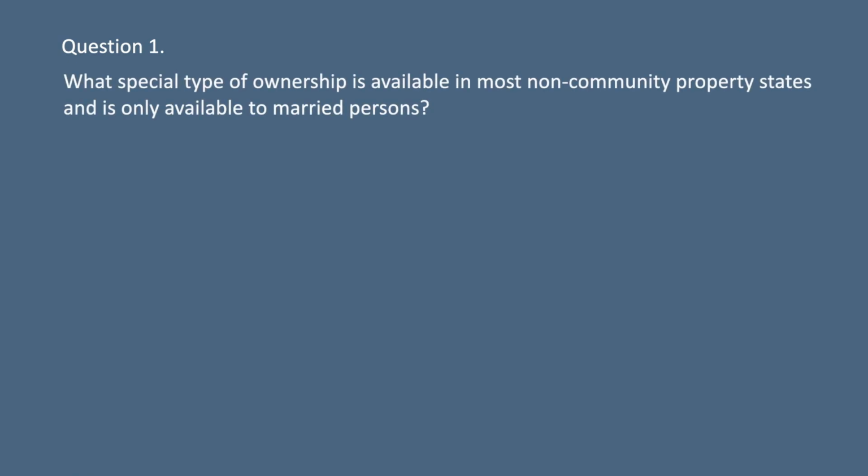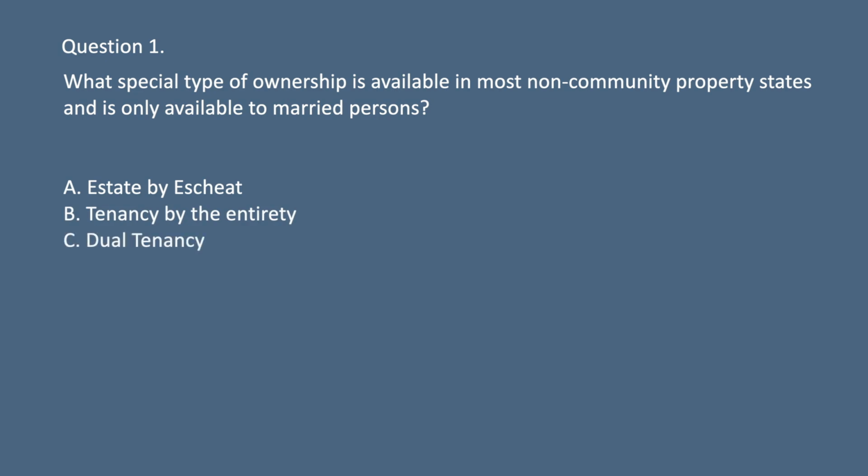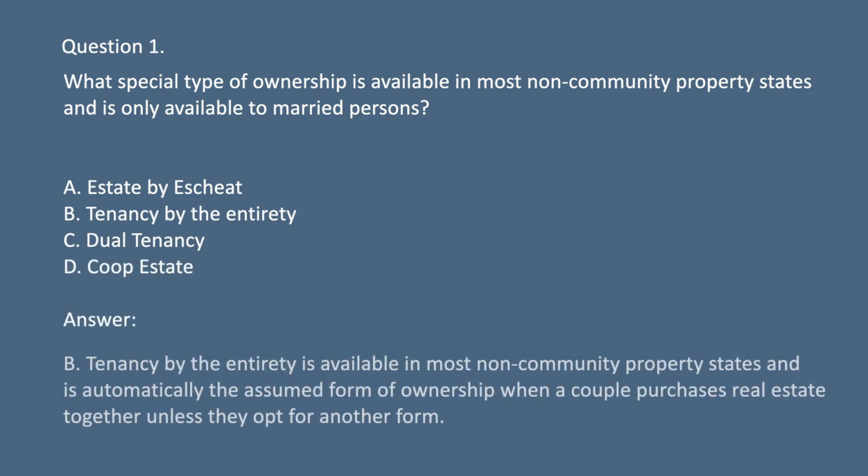Question 1. What special type of ownership is available in most non-community property states and is only available to married persons? A. Estate by escheat. B. Tenancy by the entirety. C. Dual tenancy. D. Coup estate. Answer. B. Tenancy by the entirety is available in most non-community property states and is automatically the assumed form of ownership when a couple purchases real estate together unless they opt for another form.